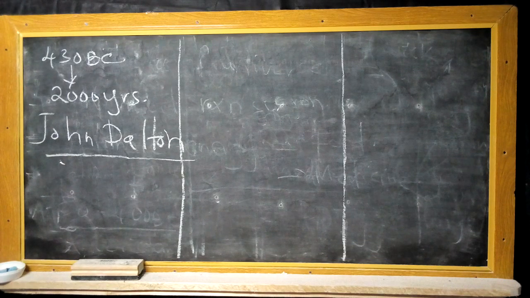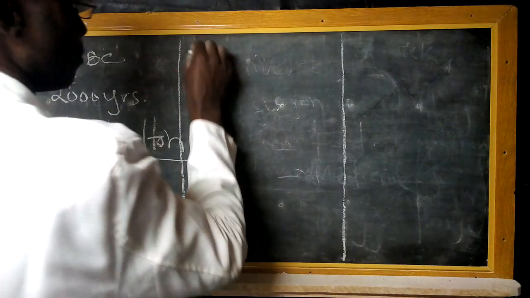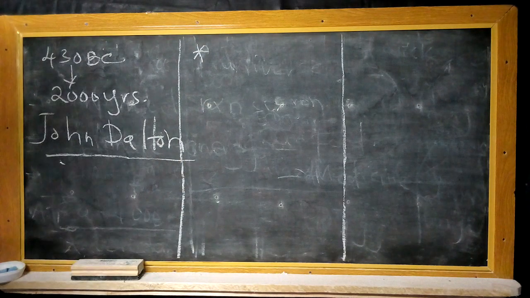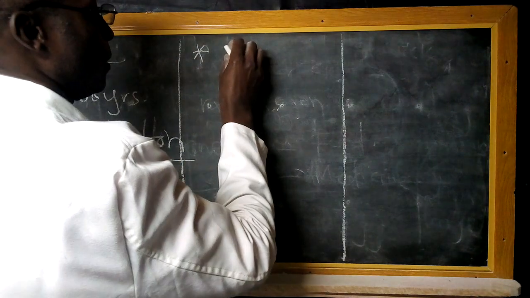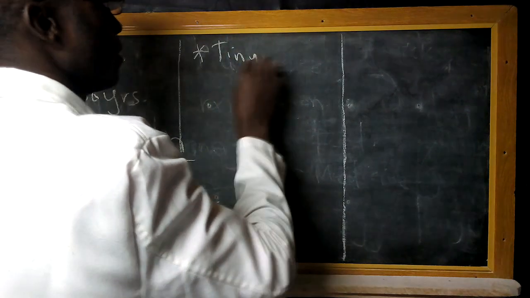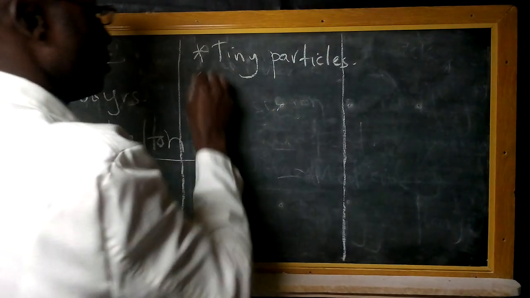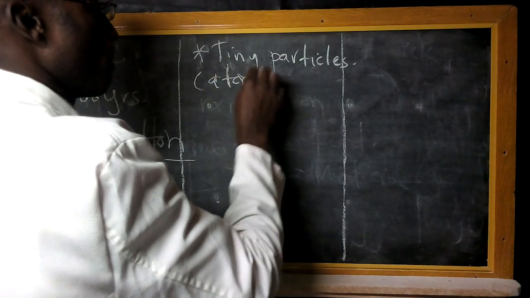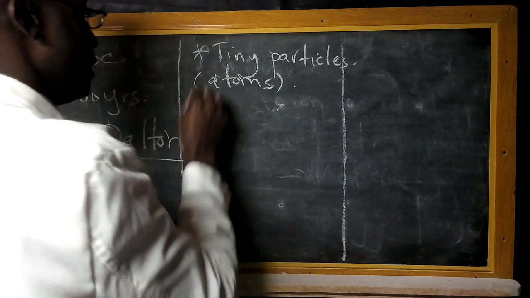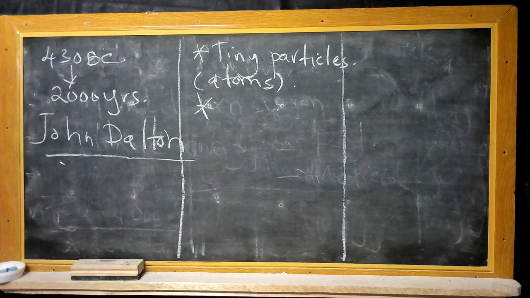Now Dalton was an English school teacher who actually developed the Dalton atomic theory. And in Dalton's atomic theory, there were 4 arguments or postulates that he came up with. And he said that matter is made up of tiny particles that he referred to as atoms. This was John Dalton's argument.